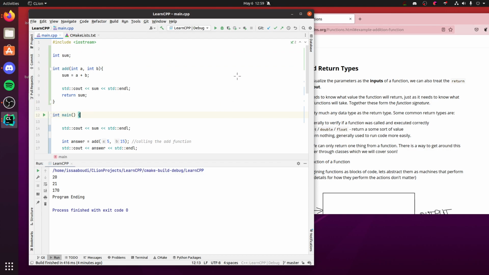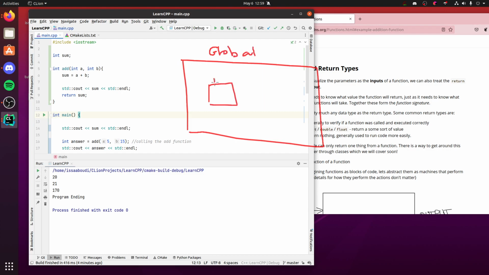So I like to think of scopes as like a big box. So this would be your global. Then here's your main. And then here's your add. So if we make sum here, it's only in this box. So anything within this add box, so if we had more scopes, like we could make an empty scope like right here.